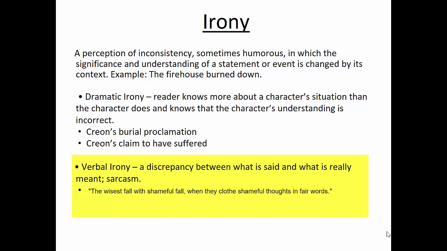Verbal irony is another type of irony used in Antigone, and that's a discrepancy between what is said and what is really meant, and that often comes in the form of sarcasm. We'll see Creon says, "The wisest fall with shameful fall, when they clothe shameful thoughts in fair words." And what's happening, he believes he's behaving in a wise manner, but it's truly his lack of wisdom that is going to bring shame, going to bring upon his failure.